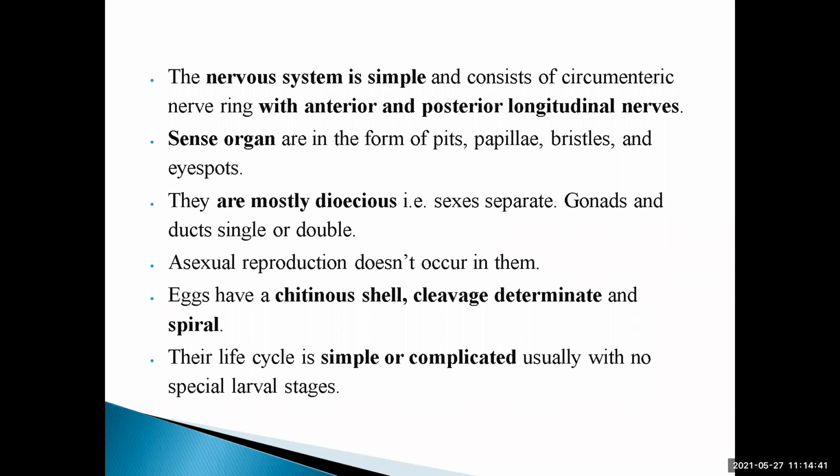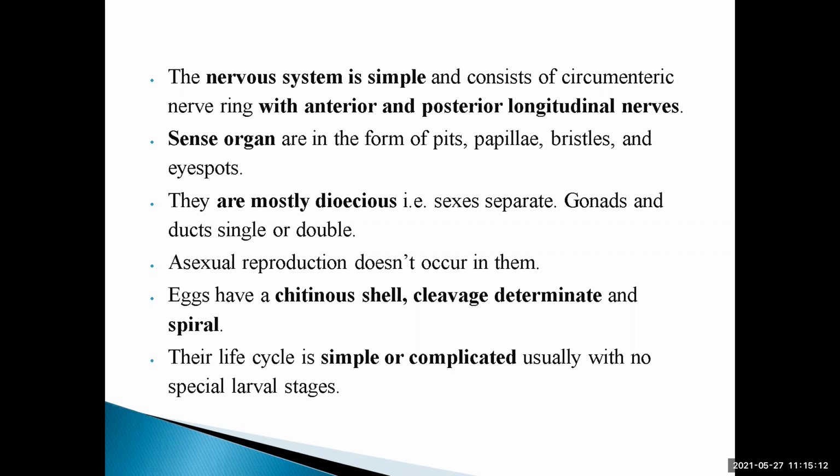Now the sense organs. As in human beings, the nervous system consists of different types of nerves like motor nerves, sensory nerves, and other nerves also. Here, the sense organs are like eyes, nose, tongue, skin, ear. But in the case of the Aschelminthes, sense organs are in the form of pits, papillae, bristles, and eye spots.